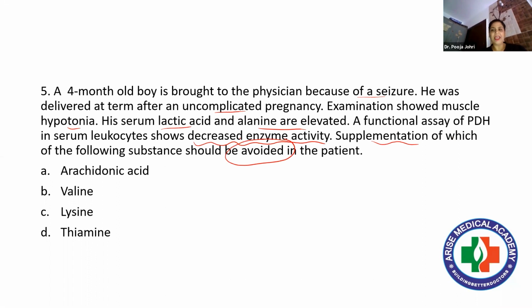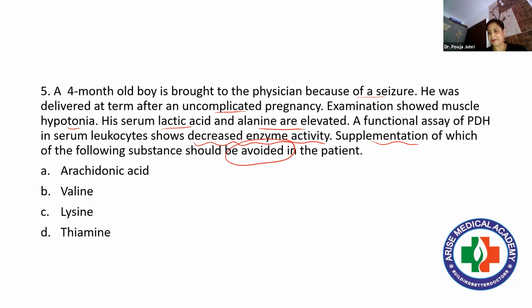Now see, if this type of question is asked, just read it. In fact, whenever you are solving any question, just read it twice. This is very important because this is a general feature of a student. Whenever a student is just going through the question, he will immediately see PDH and immediately he'll take thiamine because thiamine is required for PDH. But here the question is reverse. Here they are asking that supplementation of which substance should be avoided.